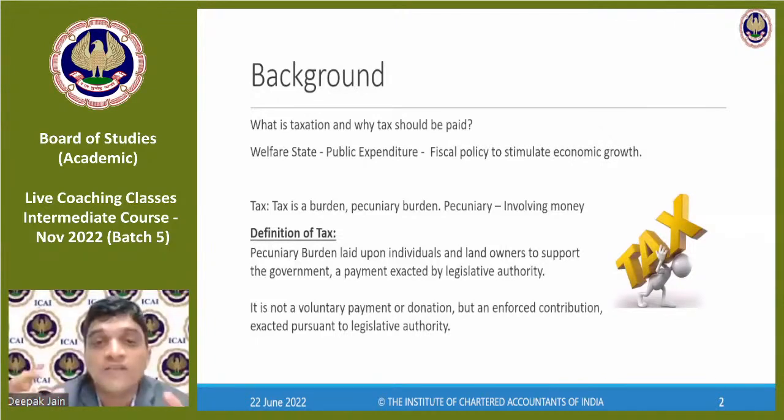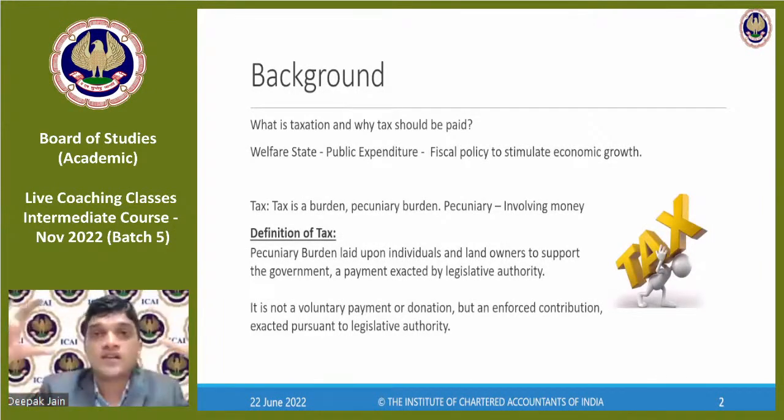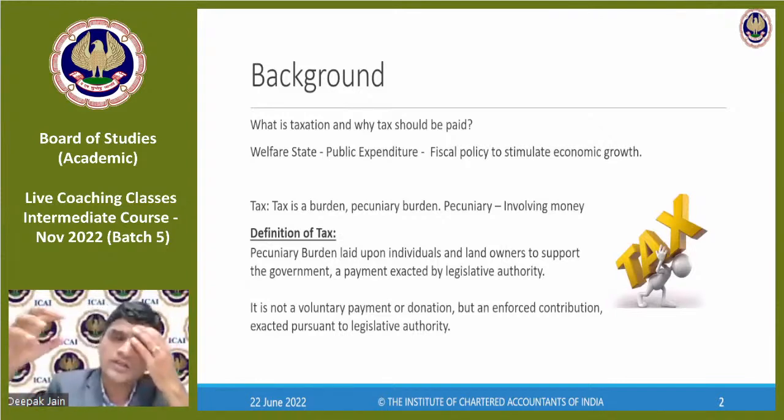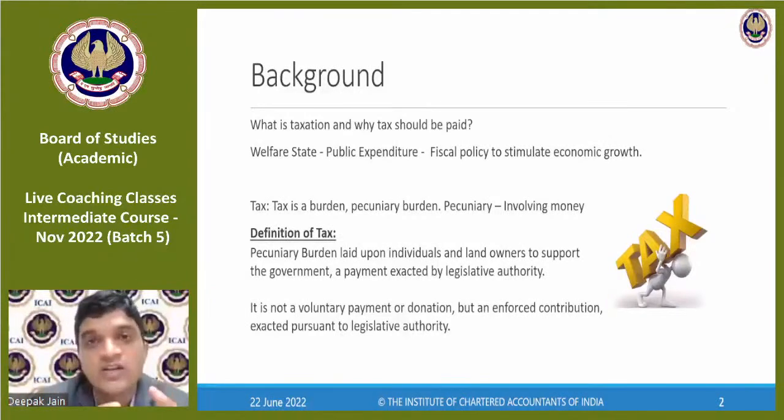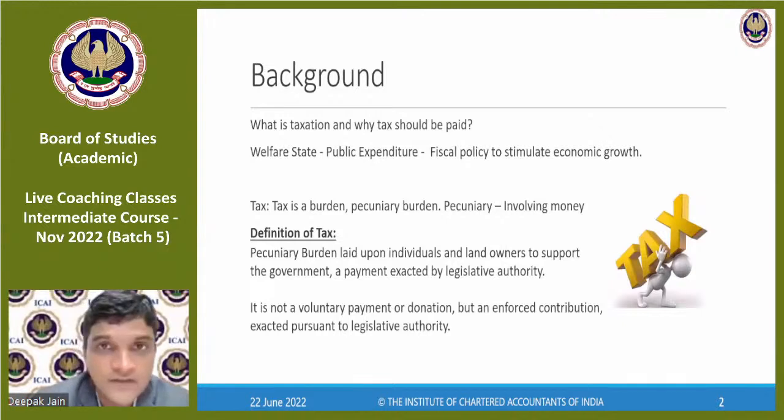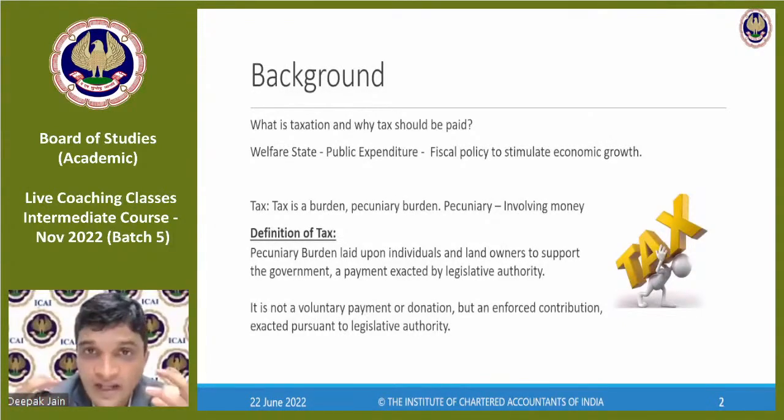The role of the government is of a welfare state. A state here doesn't mean the local states. It means the whole country, the government. The government is called a state. The whole country is called a state. So India is a welfare state wherein the government is responsible for the welfare and well-being of the citizens of the country. So they will provide welfare.